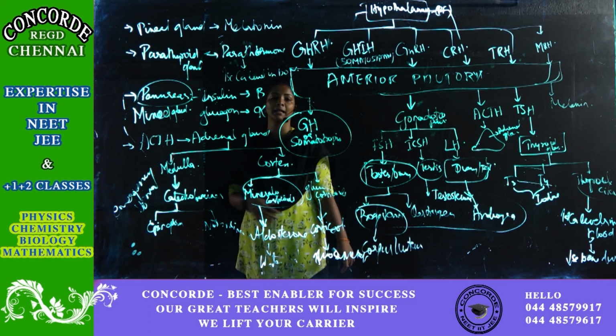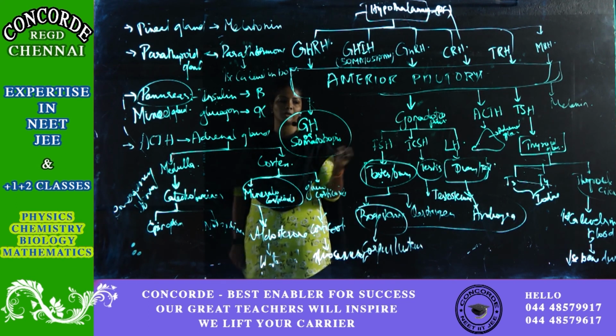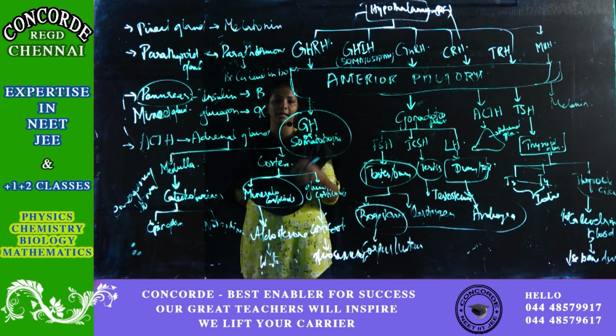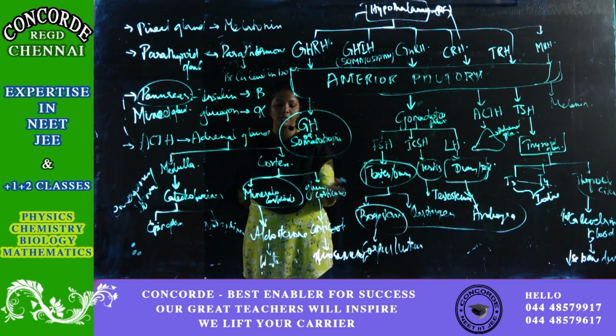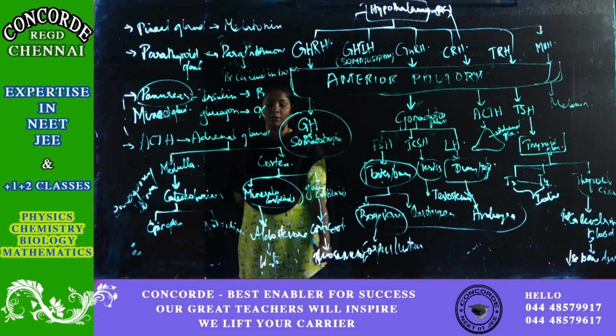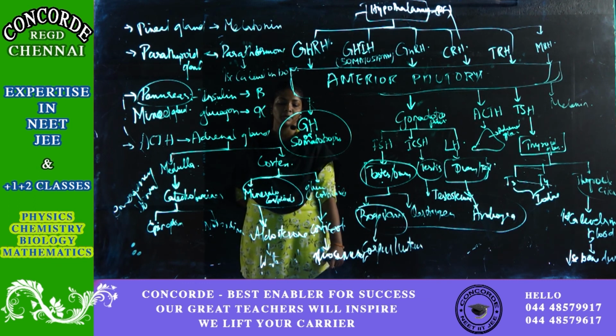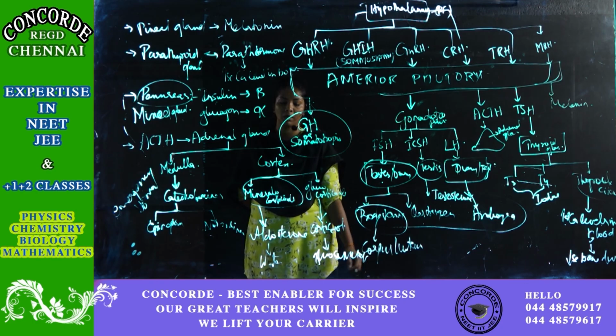Cortisol will regulate the blood glucose levels along with your insulin. So cortisol has more role in glucose metabolism, and aldosterone has more role in your water balance. So aldosterone and cortisol.